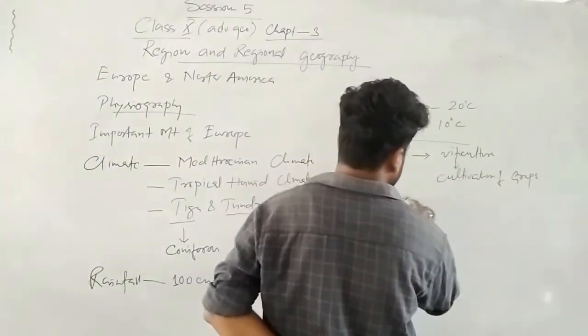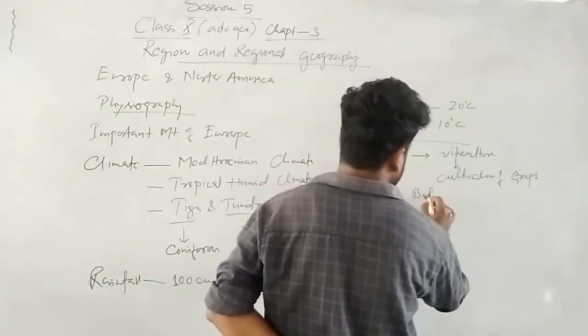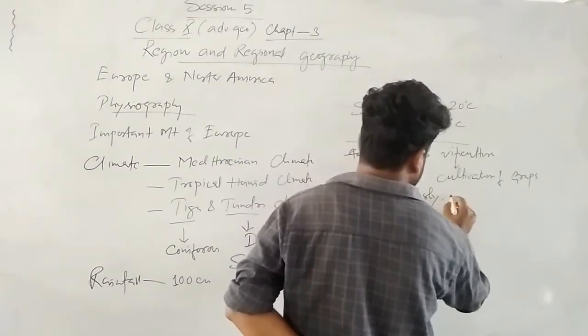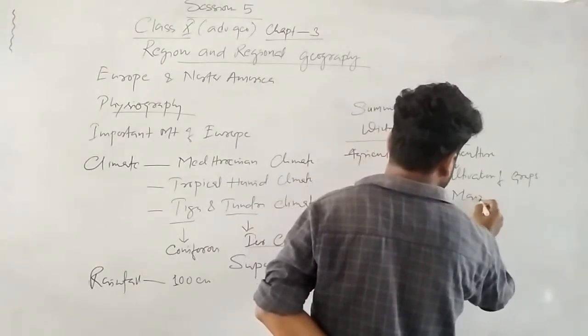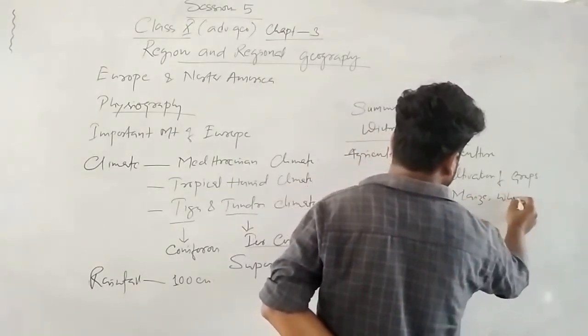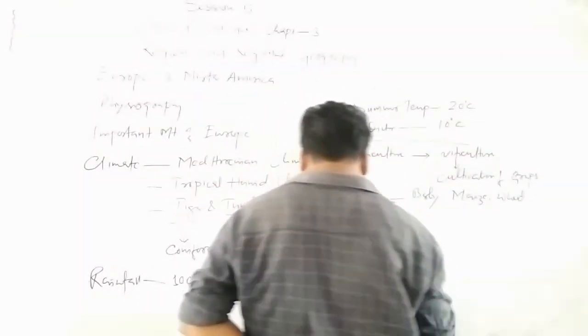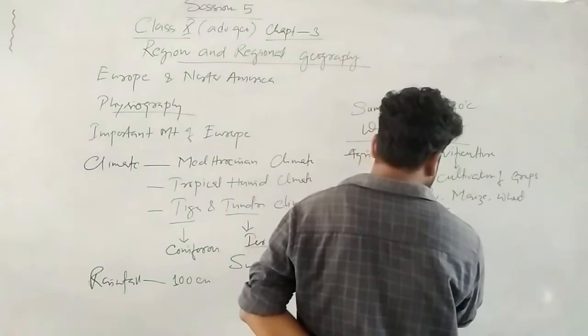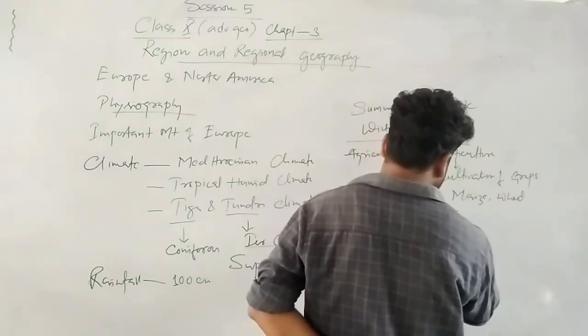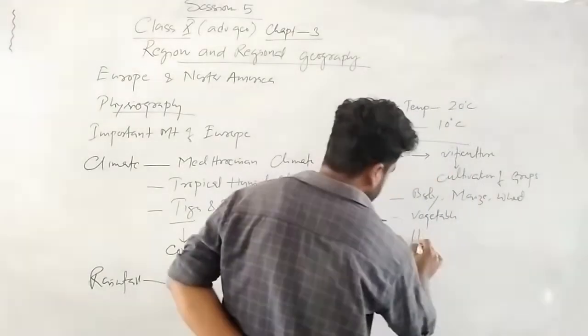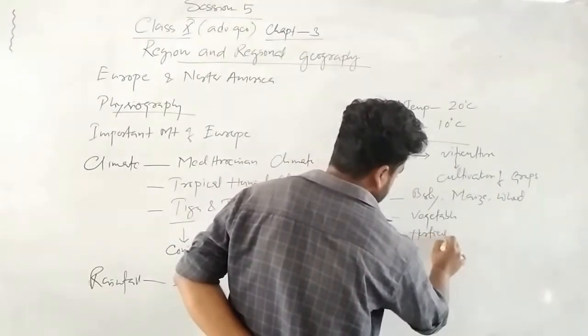Then some barley, maize, wheat. These are important agriculture here. And some vegetables. Again, Europe is famous for horticulture also.